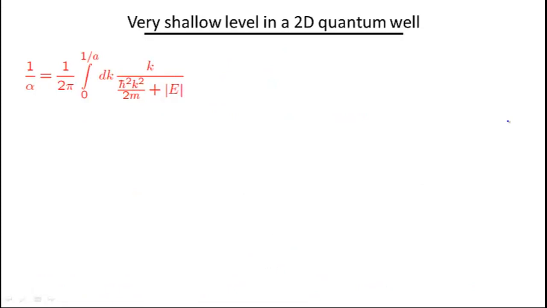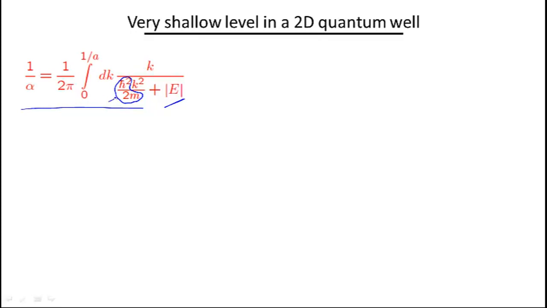So the last thing I'm going to do is estimate the value of the energy of the bound state in 2 dimensions. We just found there is one, so let's estimate its energy. And of course, for this I have to solve this equation specifically in 2D. So let me do so. Let me just calculate, or actually estimate, this integral. I can of course calculate it exactly, but it's easier to estimate it.